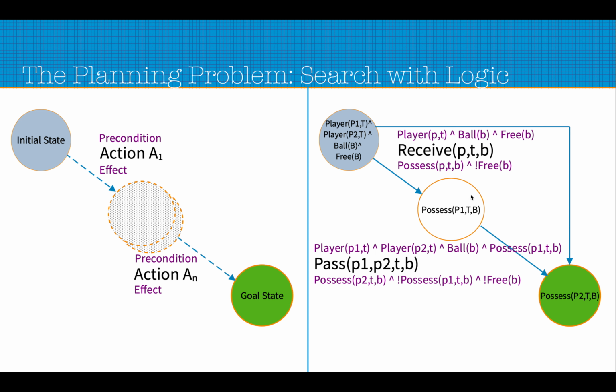We can check that player P T, ball B, free B are true due to the initial state, and that's why the receive action can be applied. Similarly, after the receive action is applied, the effect generated has possess P T B. So we see that player P1T, player P2T, ball B are all true because of the initial state, and possess P1 T B is true because of the effect of the previous action. So essentially both the actions are applicable when this path is taken for the plan.